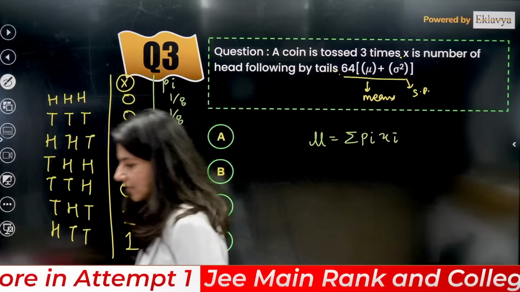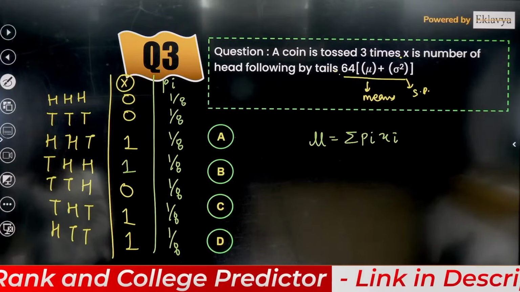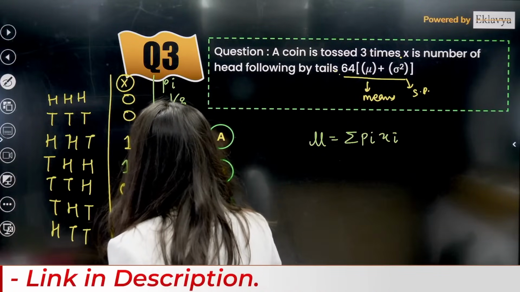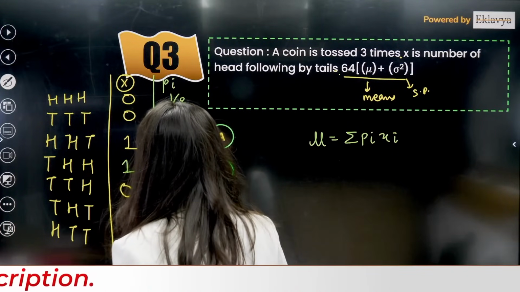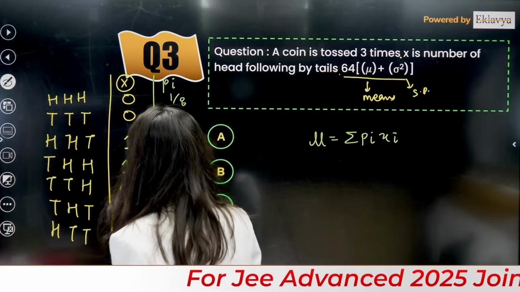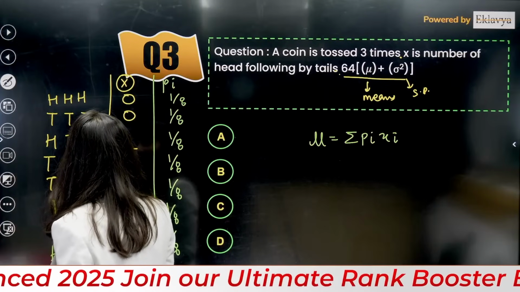You only wrote 7, is it? Oops. Which one is missing? HTT. HT, then H. 1 is missing, right? Which one is missing?